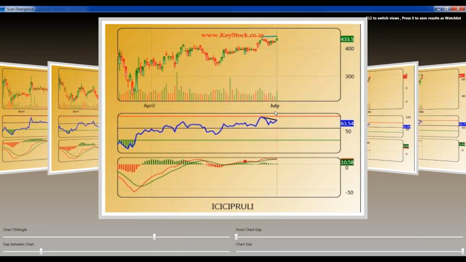So if you will see, there will be several divergences. This is ICICI Prudential. There are two highs which are joined there. No, setting is 70-30. I am not changing the default setting. Setting is 70-30, everything is same. Period is also same, 14-day period. I have not changed the setting.